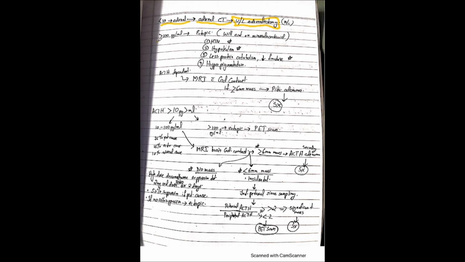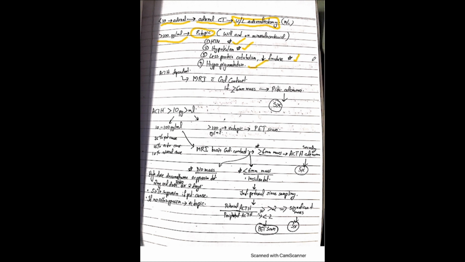Otherwise, if the ACTH is greater than 100 picogram per milliliter, it will lead our suspicion to more of the ectopic type. So it will be acting on mineralocorticoid. In the previous slide itself, I have told about the actions of mineralocorticoid like hypertension, hypokalemia, that is low potassium, less protein catabolism, fractures and hyperpigmentation.